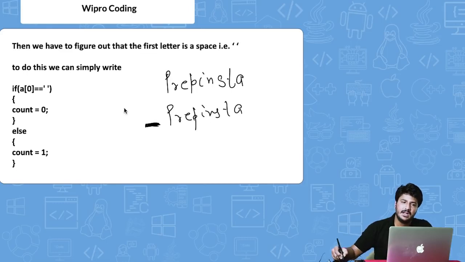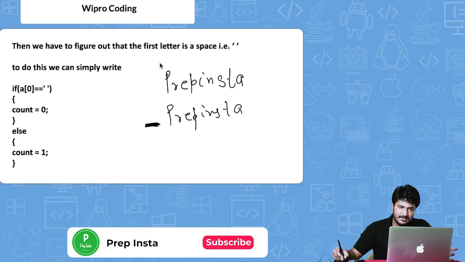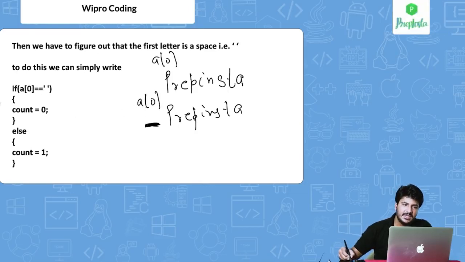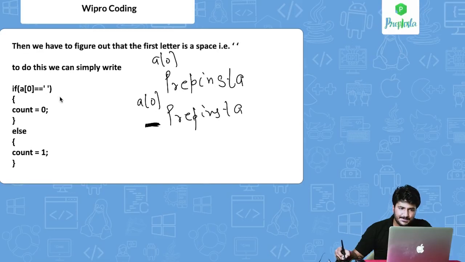So what we are doing is, first we are counting the first word whenever it starts. So let's say a of i, that is basically this position, a of 0 here and a of 0 here. These are two different cases. So what we are saying is, if a of 0 is a blank space, in that case keep the count 0.